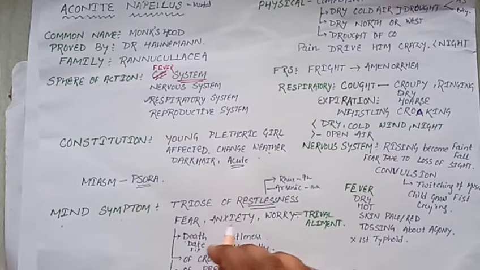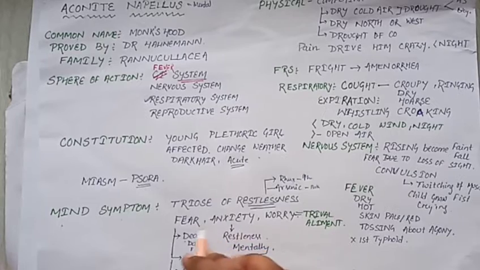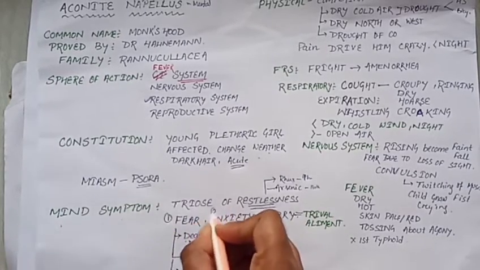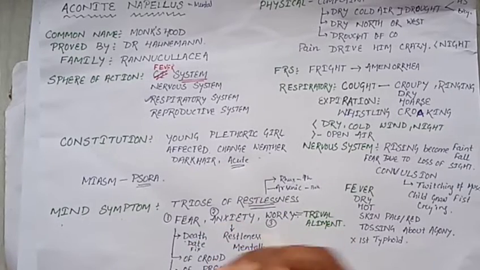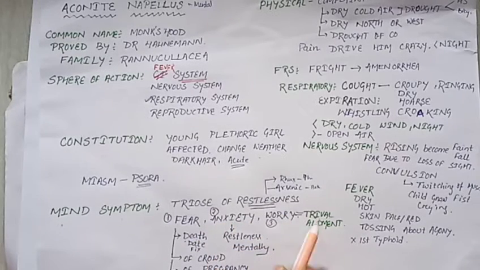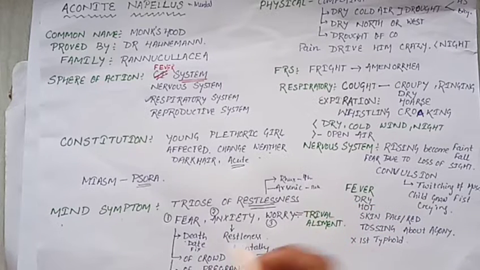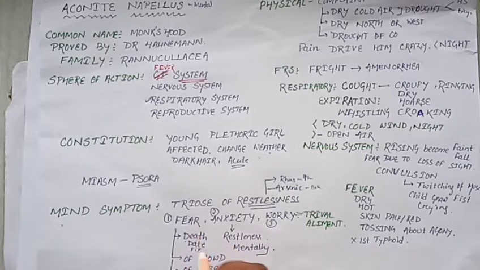Then fear and anxiety. Fear, anxiety, worry: these three, 1, 2, 3, you should mention when the question is the trivial element. The patient having these diseases, if a cold occurs or a headache occurs, it is due to fear of what? Fear of death.